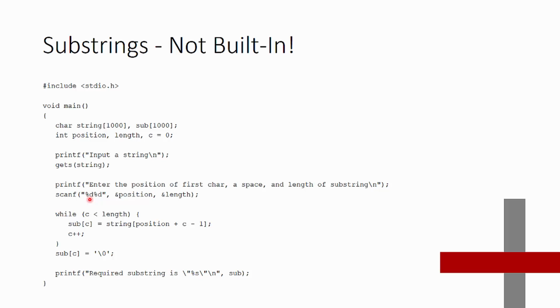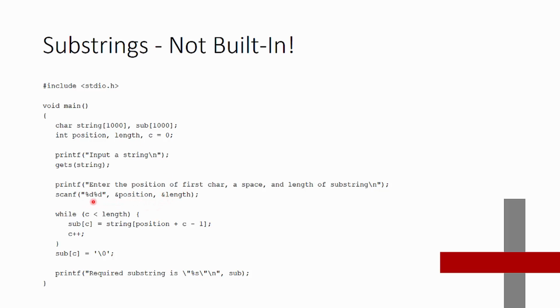The first part, to the left of the space, it'll put into this decimal variable, which here is position. And then what's to the right of that space will be put into the decimal value, which is where the length is. Note here that this little ampersand is in reference to the address of these particular variables. So you put position here, position is our integer and length is our integer.